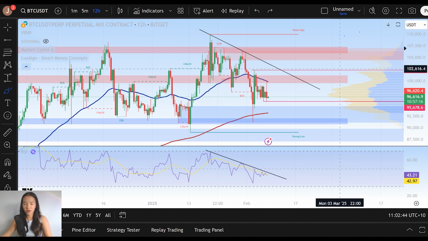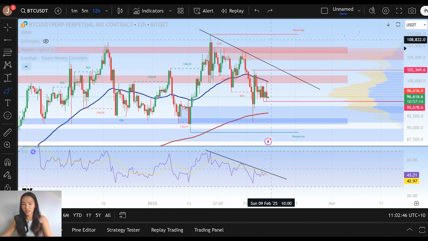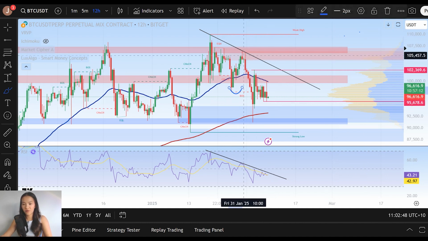And that's essentially what Bitcoin has been failing to do in this entire period. Despite these short time frame rallies, we're still creating lower highs over here. And only very recently have we started to establish these higher time frame, higher lows as well.